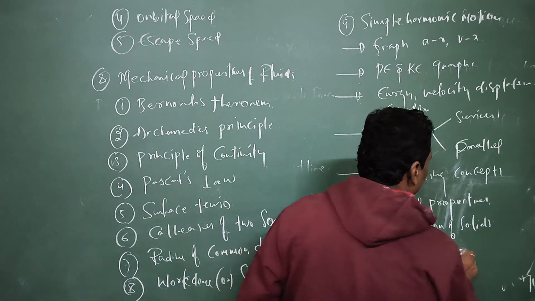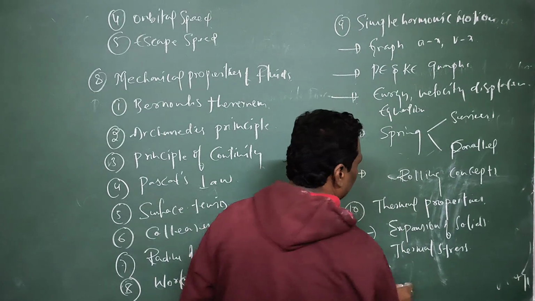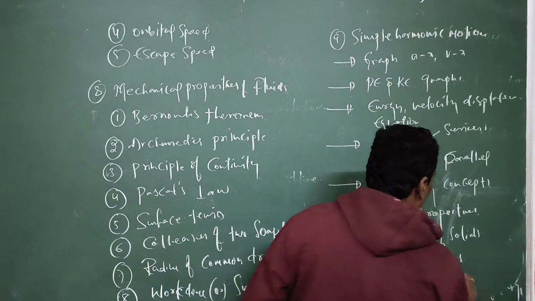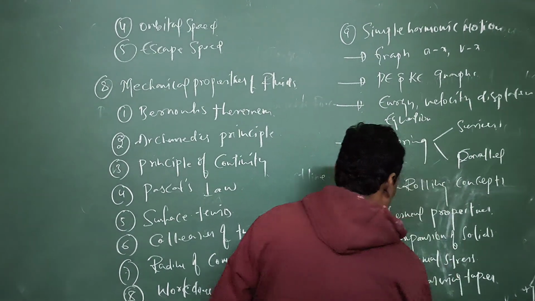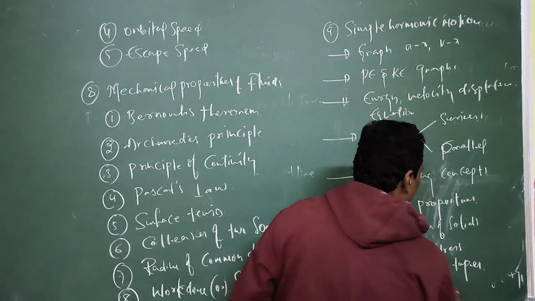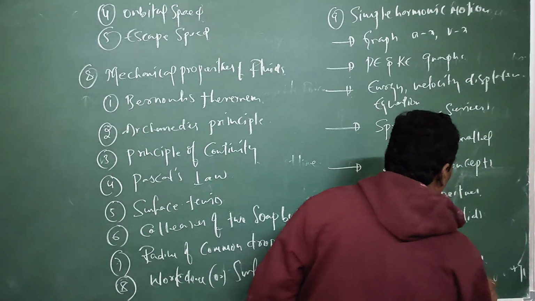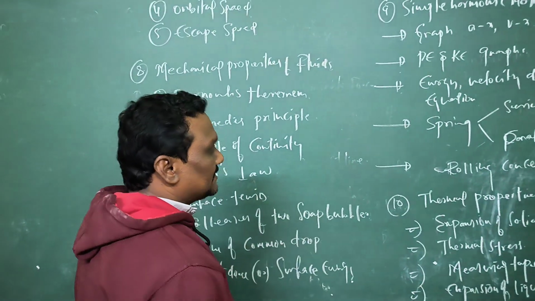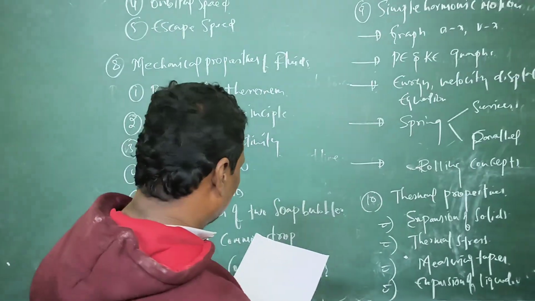Concentrate on thermal stress. And second one is nothing but meter scale or measuring tapes you can concentrate. Okay now. And next one is expansion of liquids. Variation of density with the temperature. So you can concentrate on these things in the thermal properties.